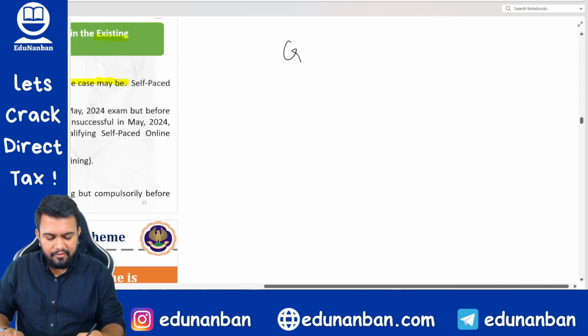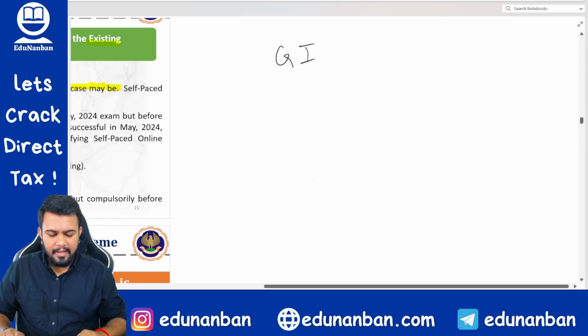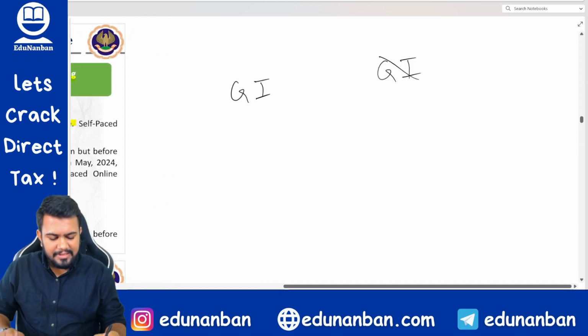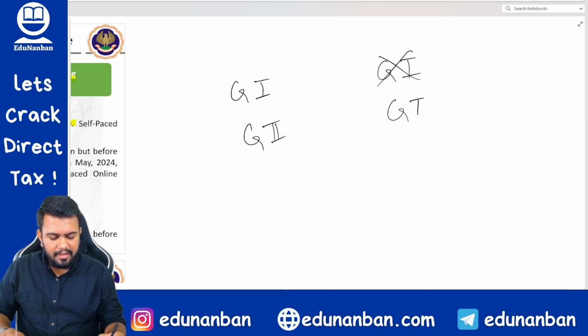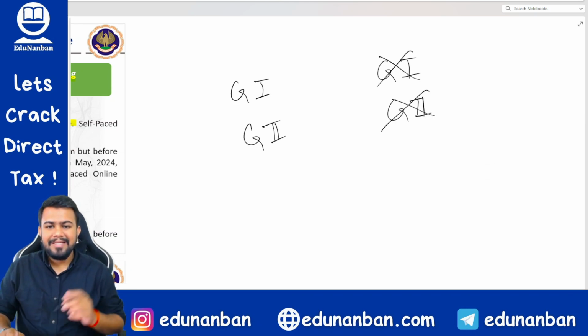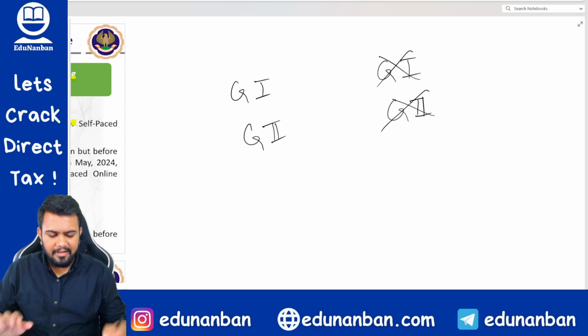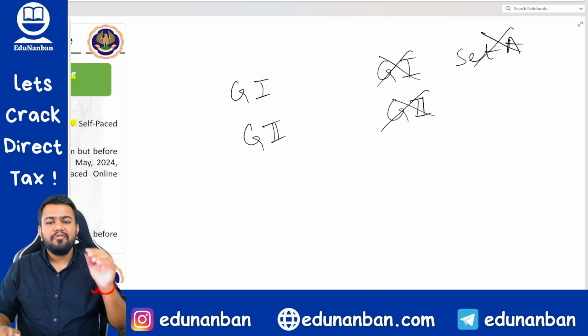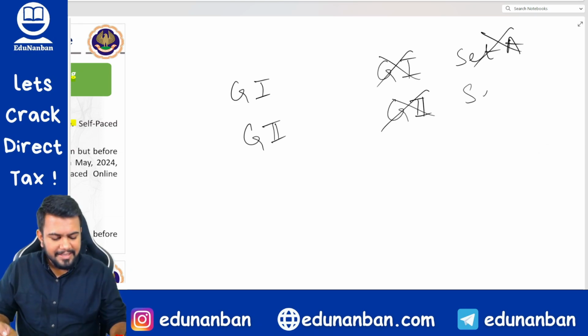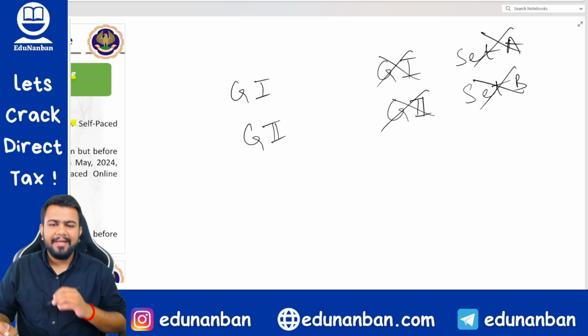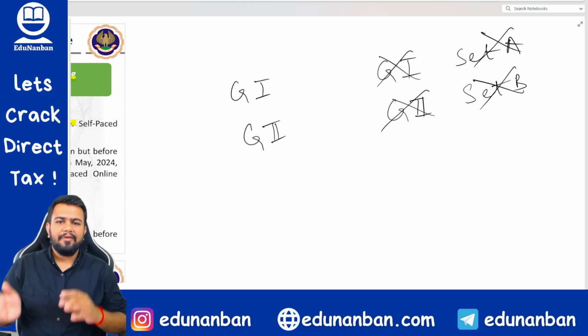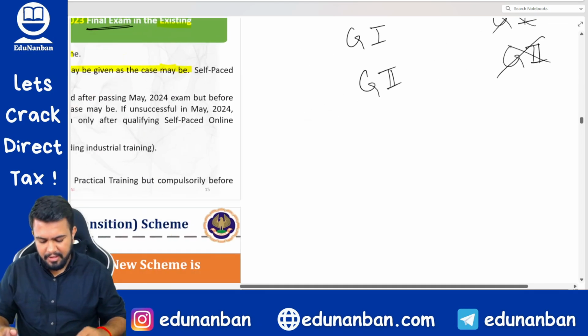Hence, if you pass CA final group 1, you need not write group 1 once again. If you pass CA final group 2, you need not write group 2 once again. Similarly, if you pass CA final group 1, set A is also fully exempt. If you pass CA final group 2, set B will be fully exempt. And the remaining you have to write in the May 24 examination.